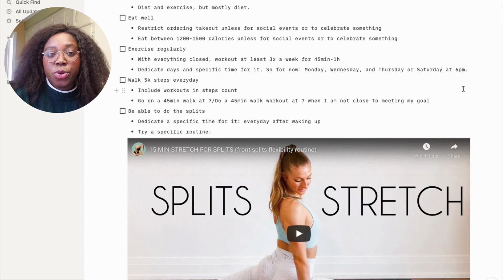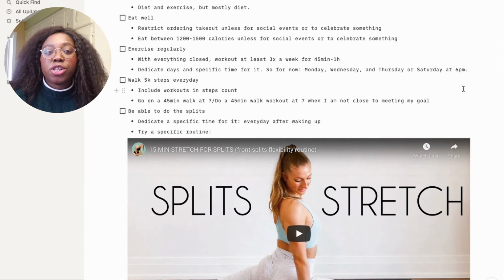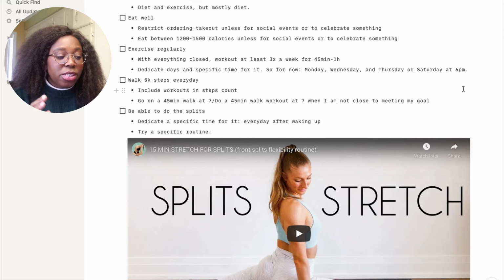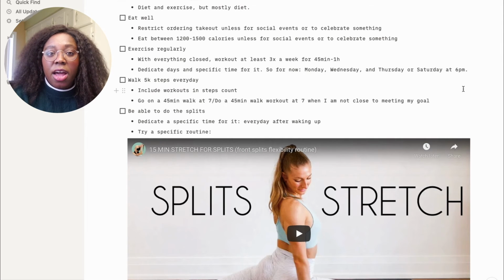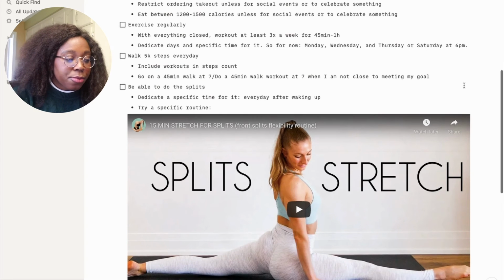When I say exercise regularly, everything is closed in my province because of COVID restrictions. So what I want to do is dedicate specific days and times for it. For now, I want to work out on Monday, Wednesday, Thursday, and Saturday or Sunday at 6 p.m. So that's my goal. Now I know a specific time and day to work out. I think it's going to be more actionable like that.